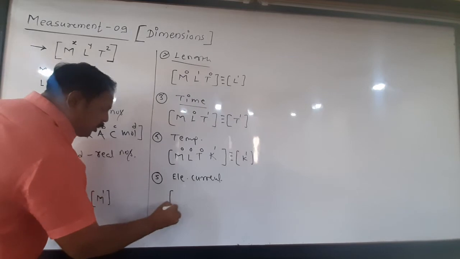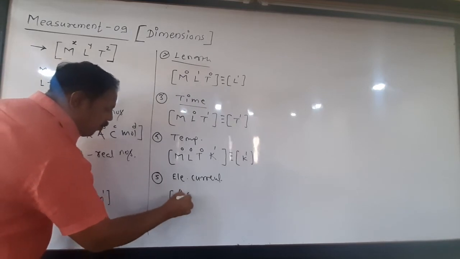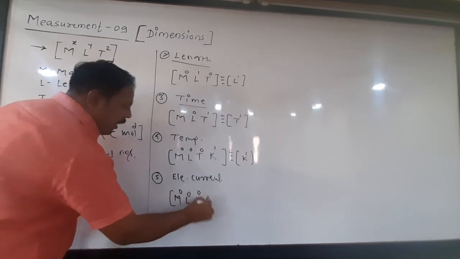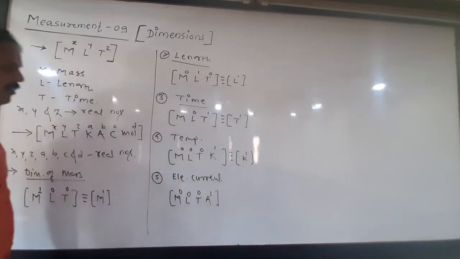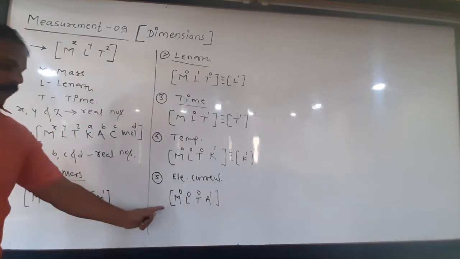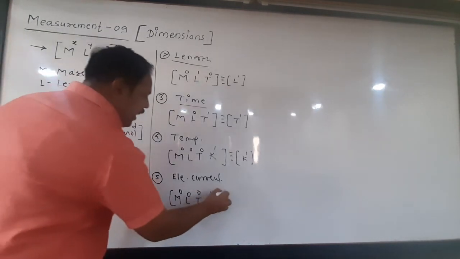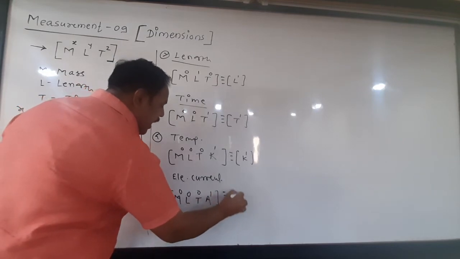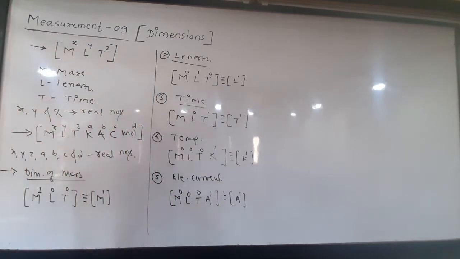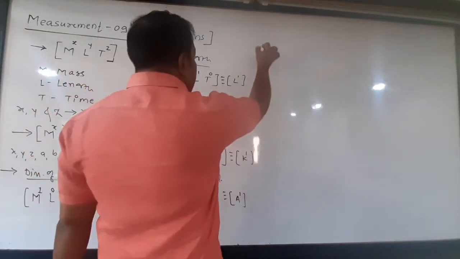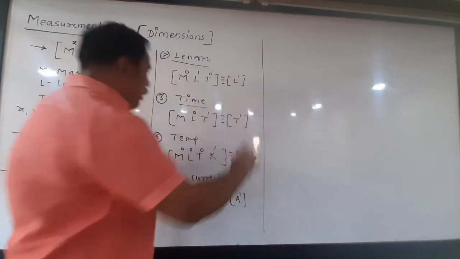What are the dimensions of electric current? No mass, no length, no time. Ampere raised to 1. These are the dimensions of electric current, or we can simply write A raised to 1. See here. Now next, another one.